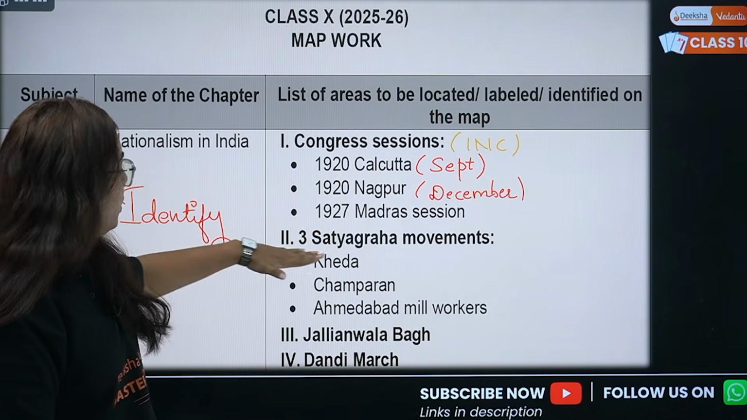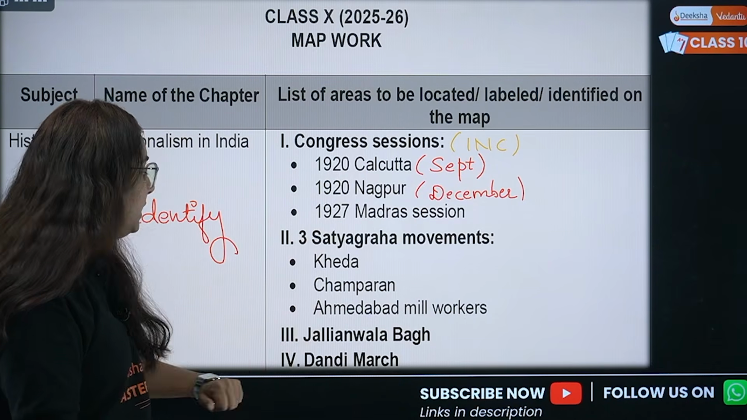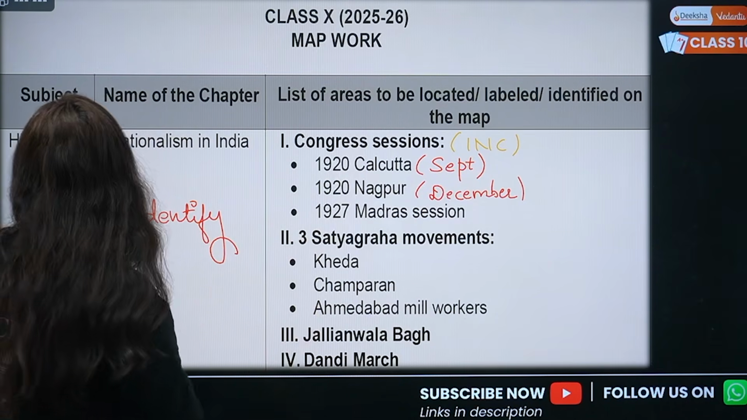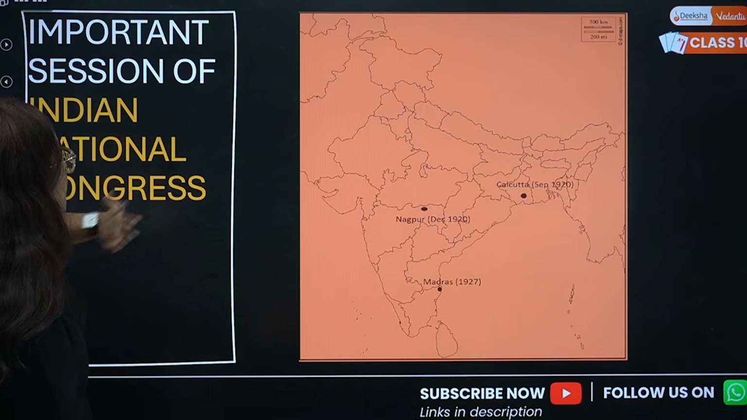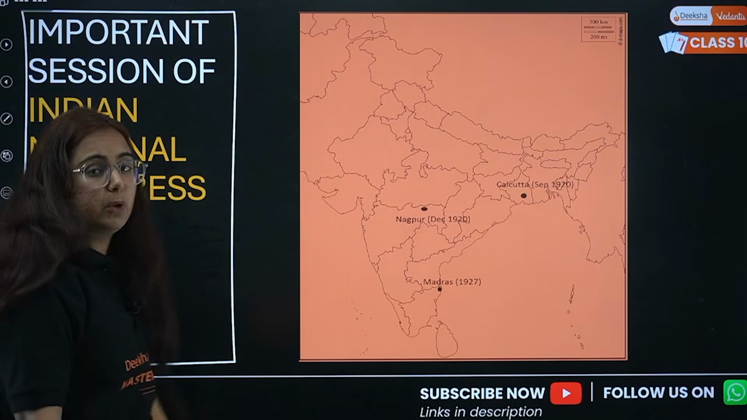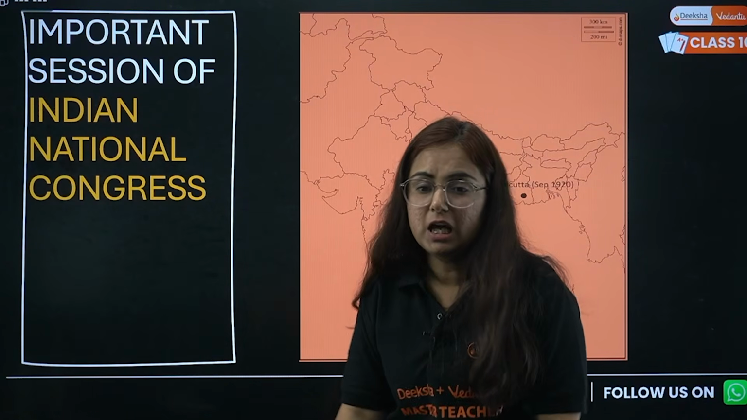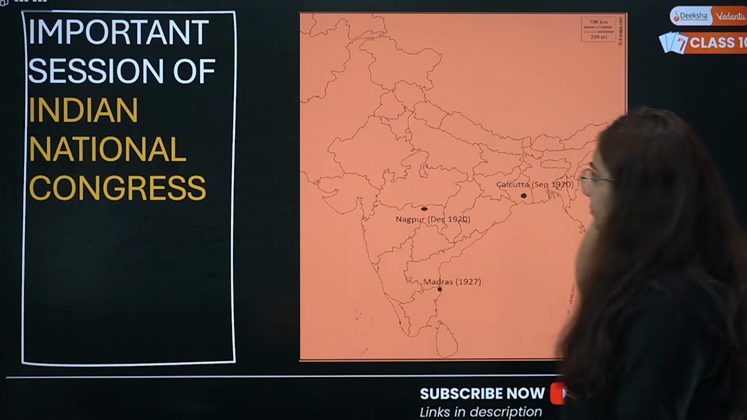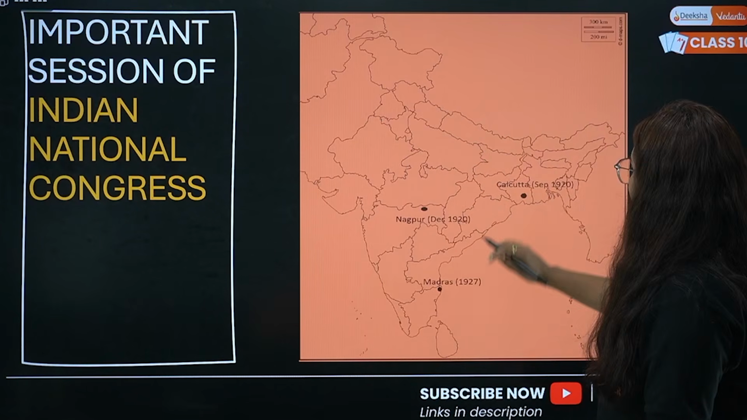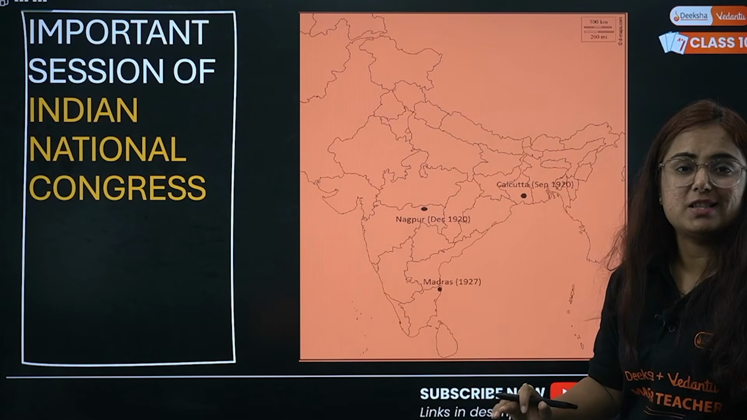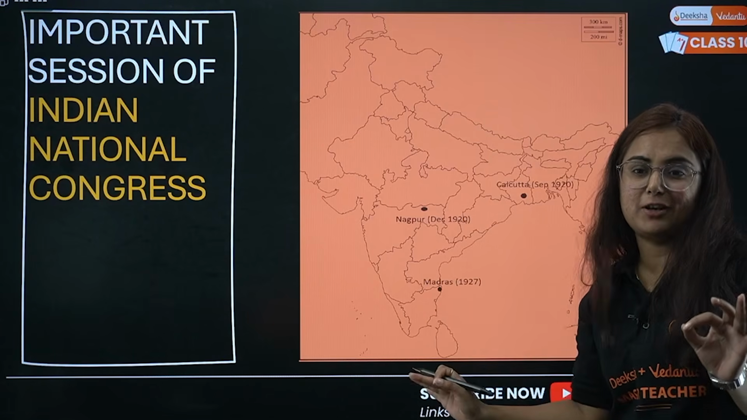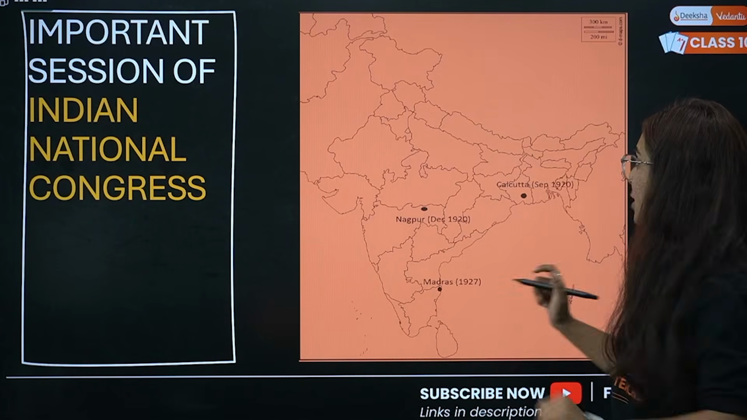Here we will talk about everything: the Satyagraha movements in Kheda, Champaran and Ahmedabad, the Jallianwala Bagh incident and the Dandi March. Let's start marking all these events. We are going to start with the important sessions of the Indian National Congress. Here they are. See the map very nicely. This is one of the easiest tasks of SST, history map work particularly.